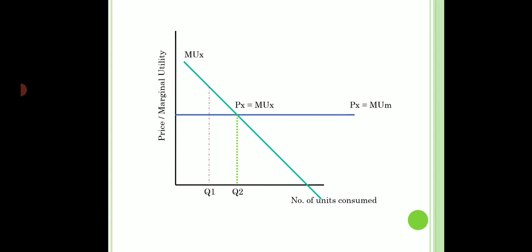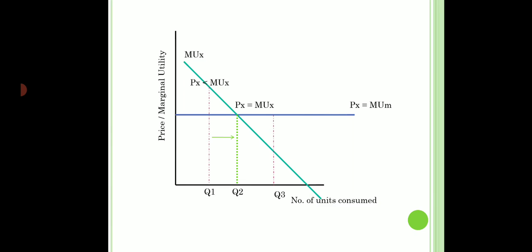So I see at quantity Q1, let us see what is happening at quantity Q1. At that quantity, the price that the consumer is paying is less than the satisfaction that a consumer is getting. So any rational consumer will think, okay, I am getting a lot of satisfaction, but the price is very, very less. So he will not be satisfied at this point. He would want more. He would buy more of that commodity X. So he will not be settled at quantity Q1. He will move to the right.